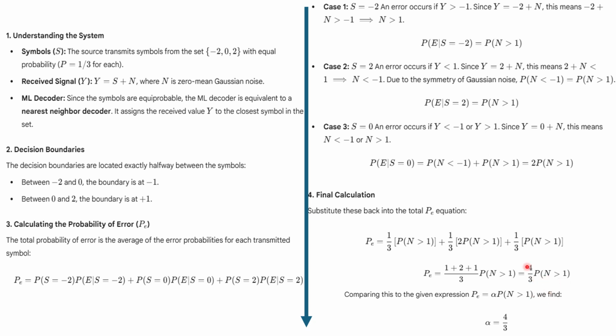And now in the question itself, it has been given that P of E is equal to alpha times P of n greater than 1. So finally, we get the value of alpha is equal to 4 by 3. So as per the answer key provided, your option D is correct.